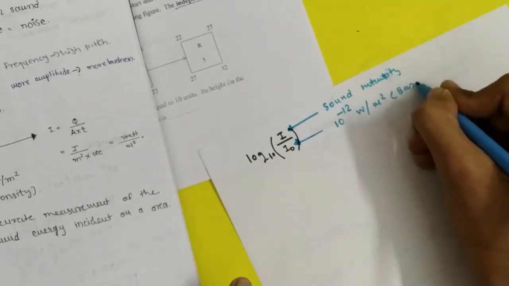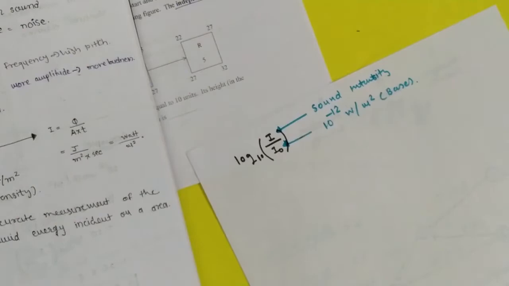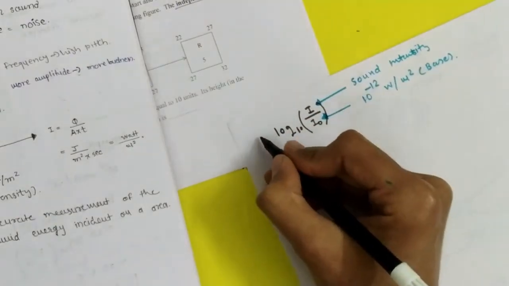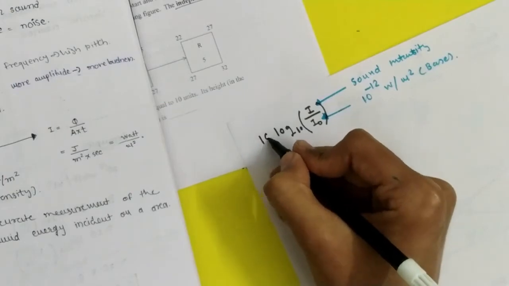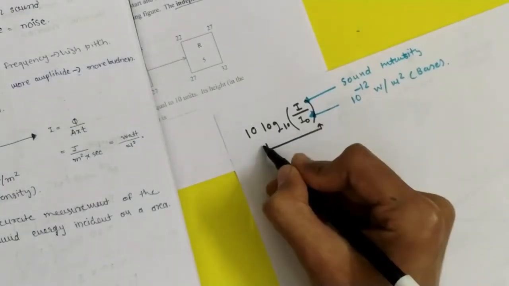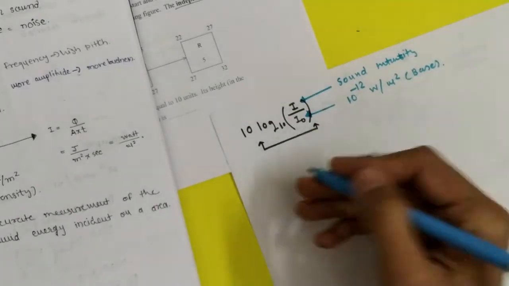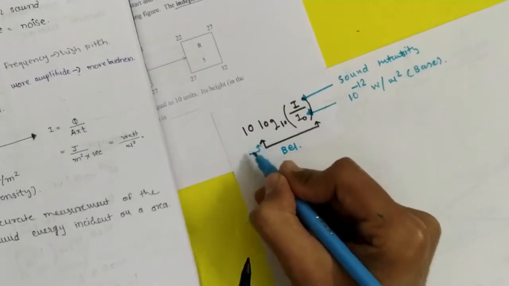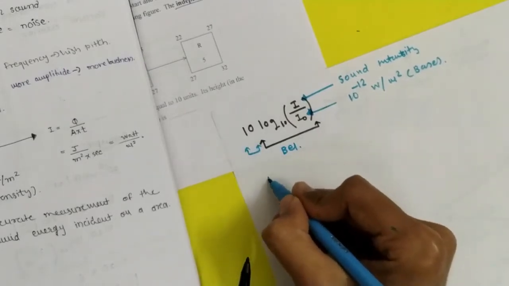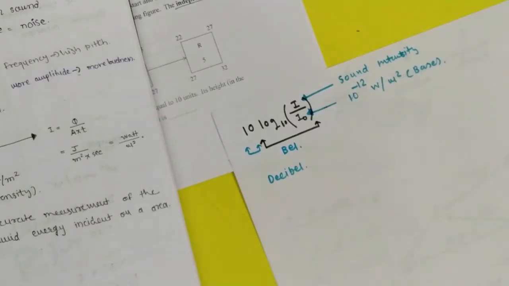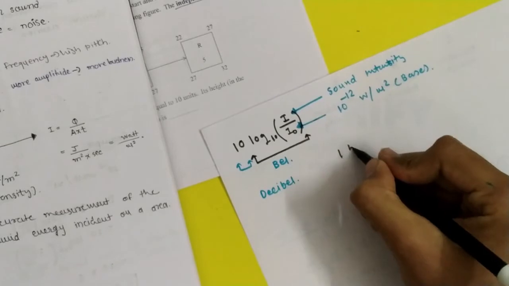We will take it as a base, and the multiplication by 10 we will call decibel, because one bell